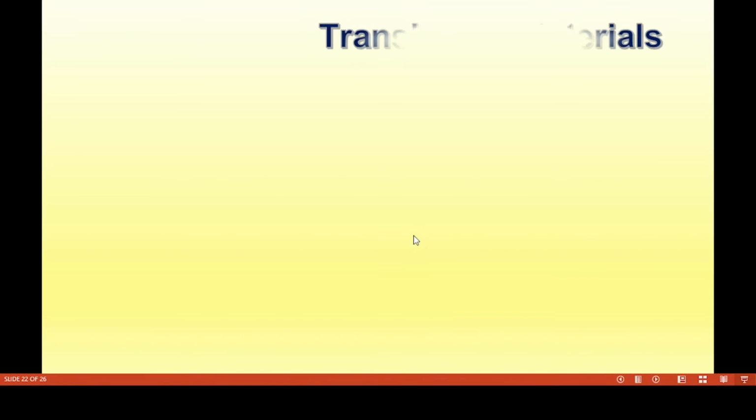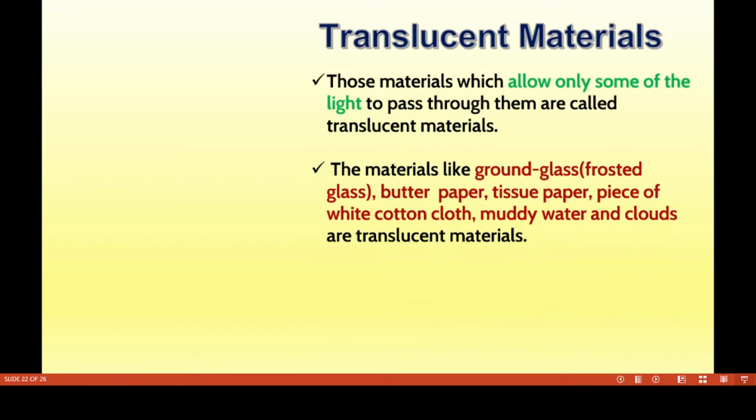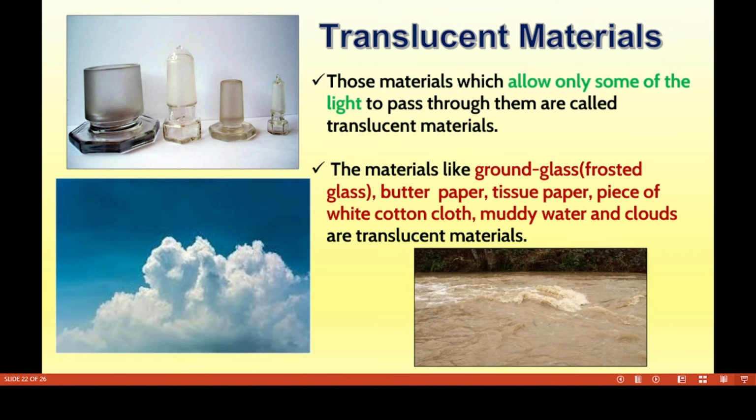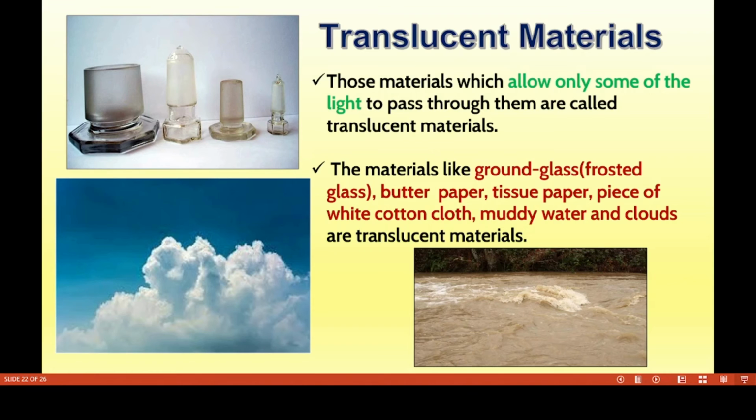Now we have to discuss translucent materials. Materials which allow only some of the light to pass through them are called translucent materials. For example, ground glass, which means frosted glass, butter paper, tissue paper, a piece of white cotton cloth, muddy water, clouds.